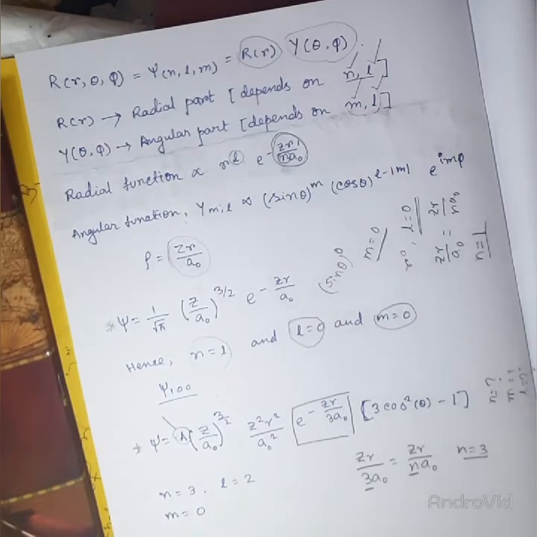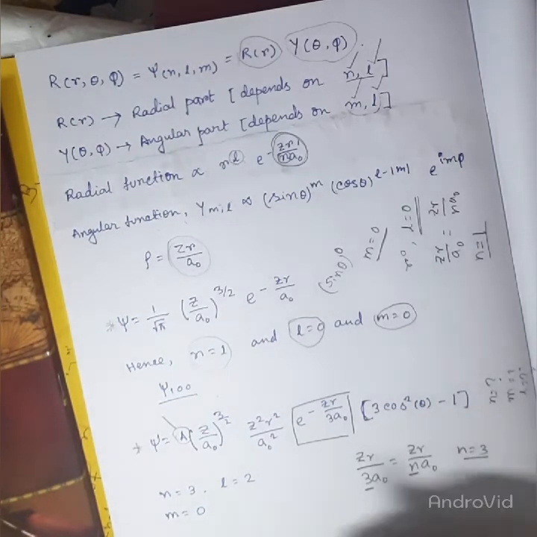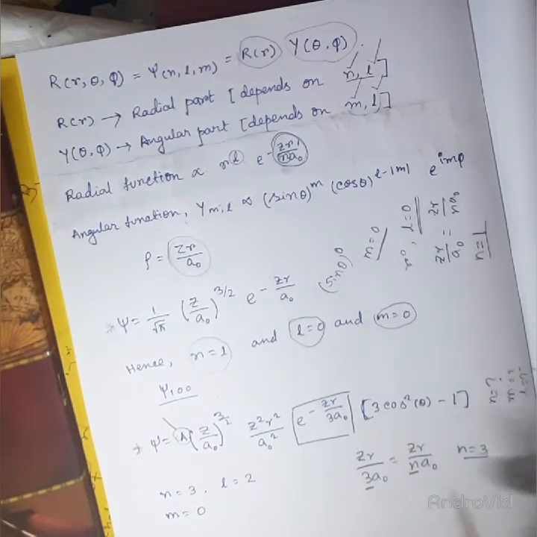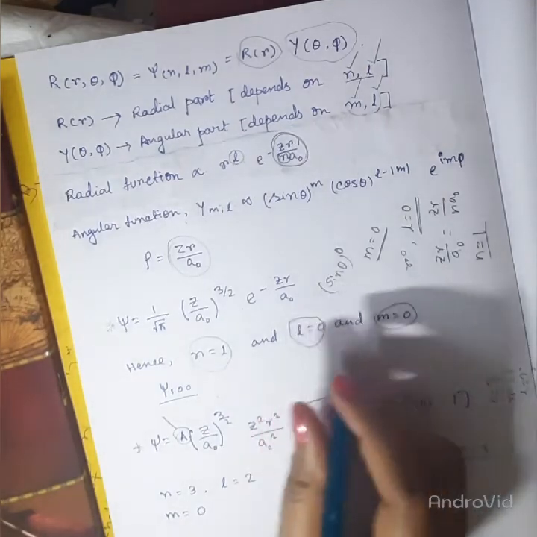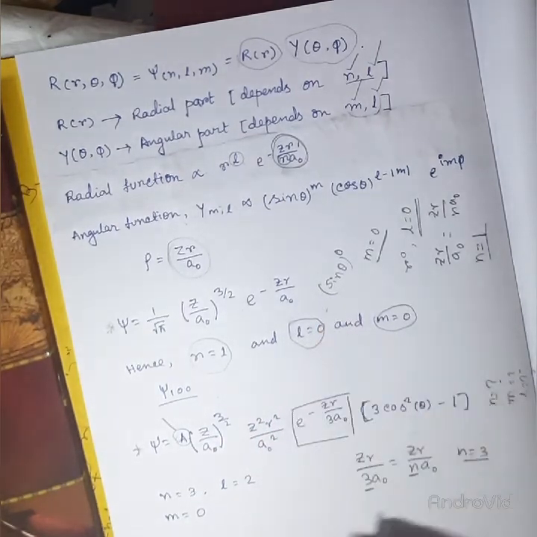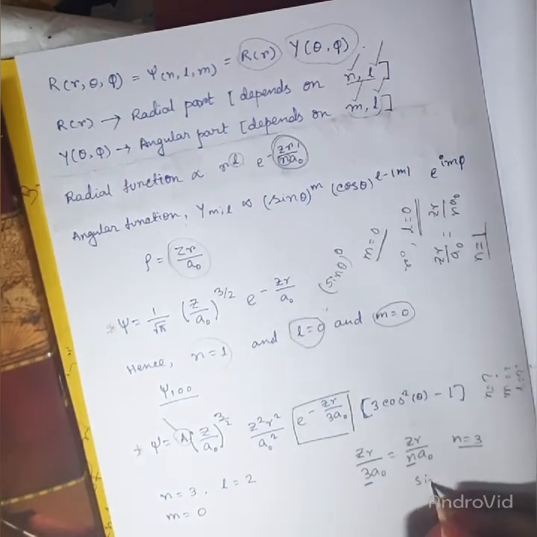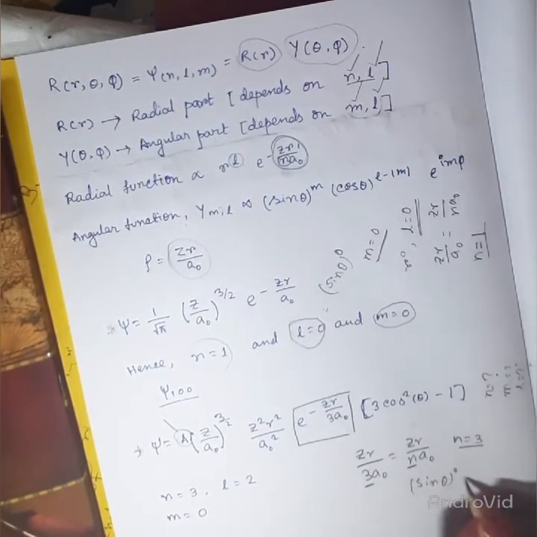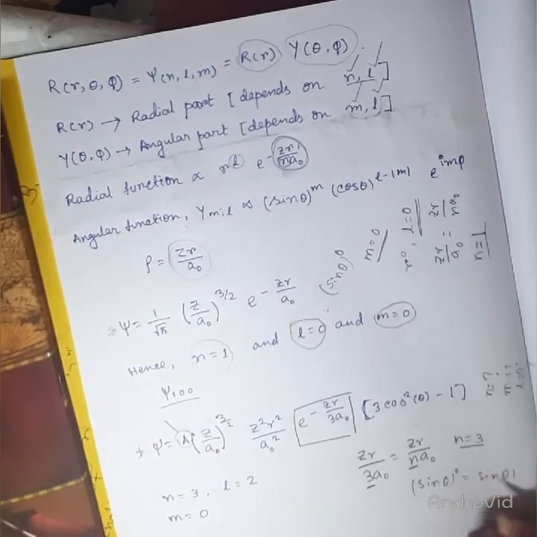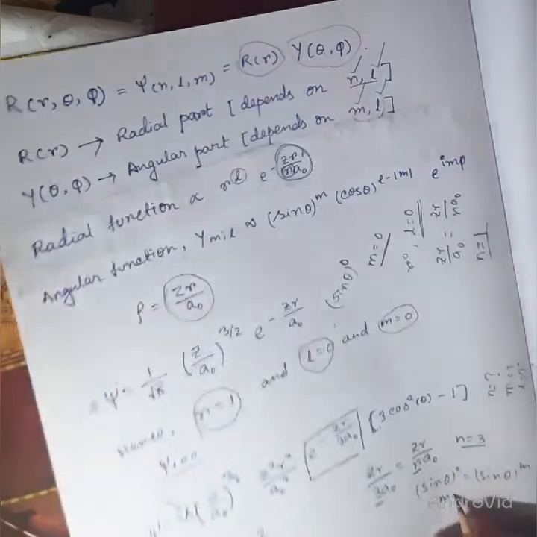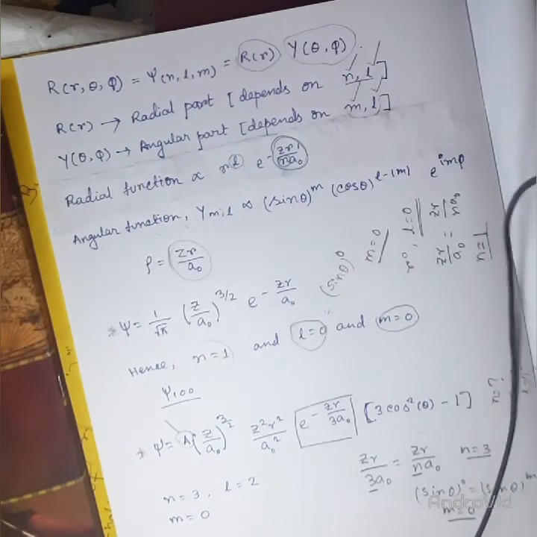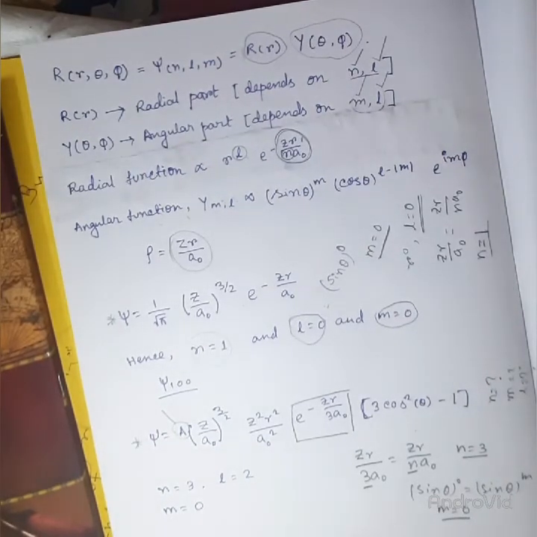Now what is the value of m? Here also the sin theta term is absent, hence like in the previous problem the m value will be 0, as sin theta to the power 0 is equal to sin theta to the power m. Hence m is equal to 0 here.